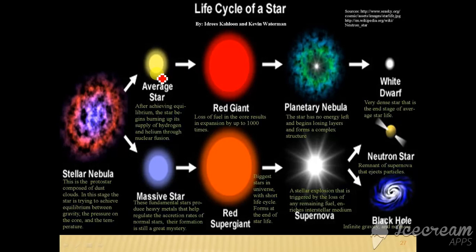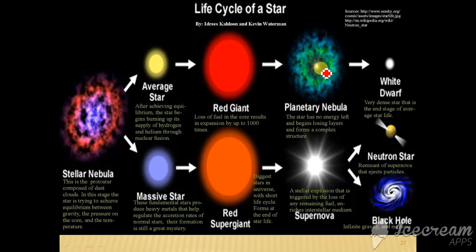When the average star's nuclear fusion of hydrogen into helium stops, it starts expanding and becomes a red giant, and with further expansion it starts losing its outer layers into space and becomes a planetary nebula.